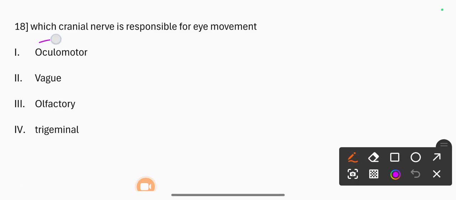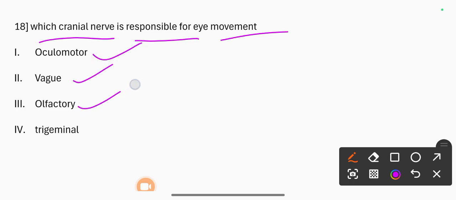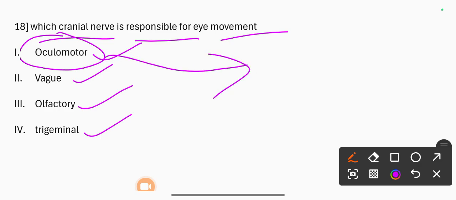Next question. Which cranial nerve is responsible for eye movement? 1. Oculomotor, 2. Vagus, 3. Olfactory, 4. Trigeminal. Correct option is oculomotor.